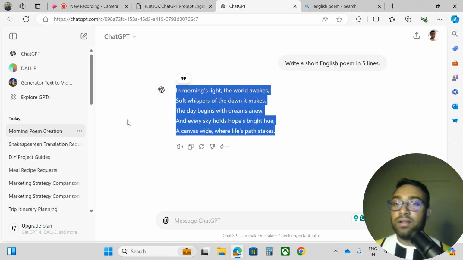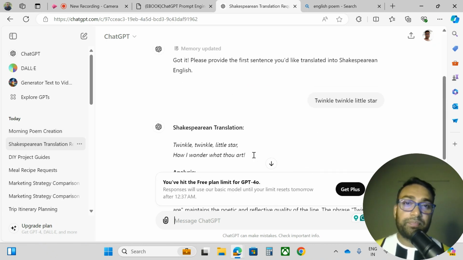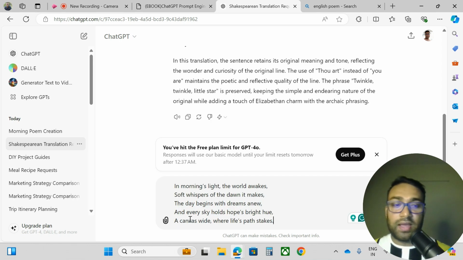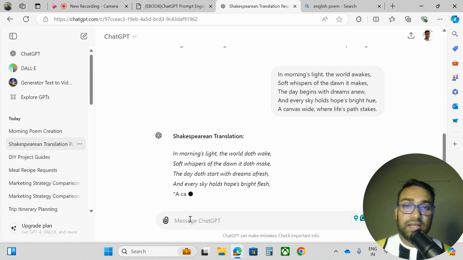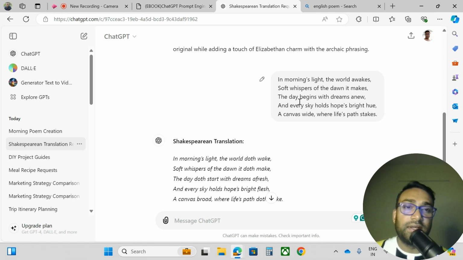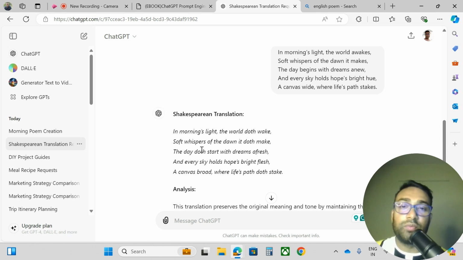Then let me go to that section and paste it here, and let's see the Shakespearean translation. See, I have written this, and see how it has changed. In morning's light, the world doth wake. Then soft whisper of the dawn it doth make, in a Shakespearean style that it has translated for me.